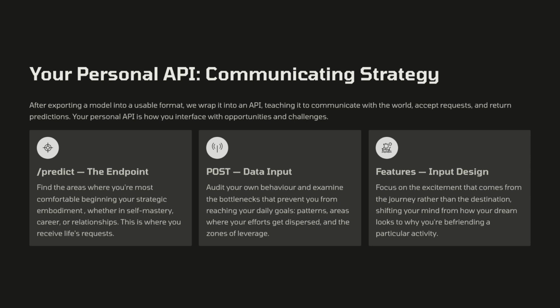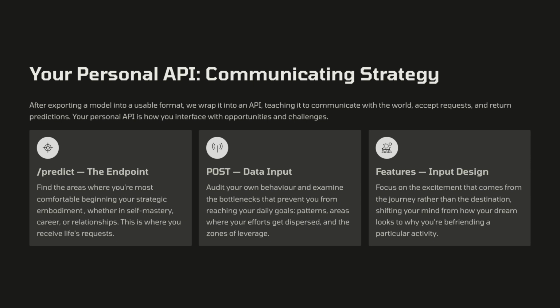Post, we send data in the request body. Audit your own behavior and examine the bottlenecks that prevent you from reaching your daily goals, patterns, areas where your efforts get dispersed, and the zones of leverage. Features, the JSON key for input features.